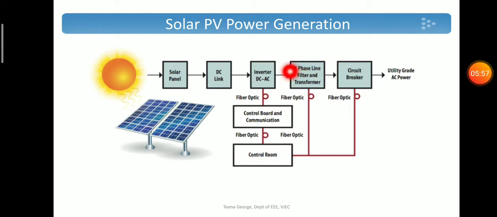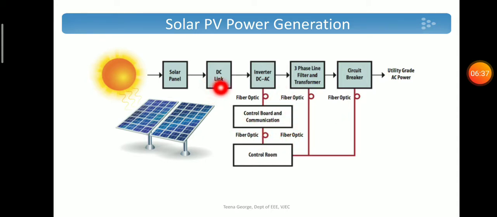So for reducing that ripple, there will be 3-phase line filters, and there will be transformers for providing connection to the grid. And also there will be circuit breakers for the protection of the whole system. And the control boards will take necessary information from the grid or load so that the inverter can be controlled accordingly. And there will be a control room where all the parameters of the system are displayed, and the switching signals and the controllers for the inverter and the system can be controlled.